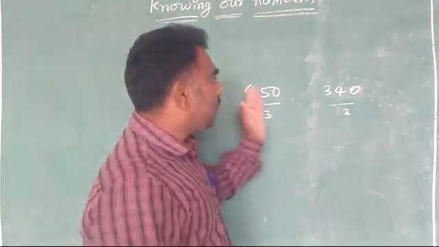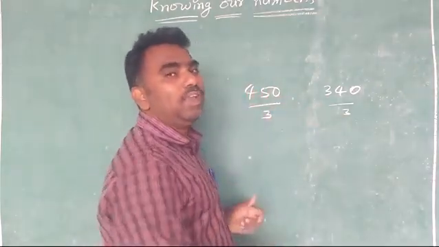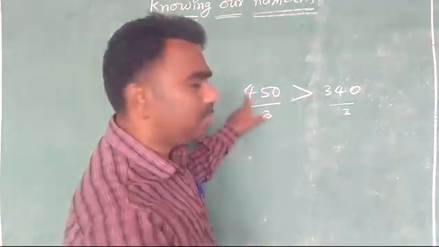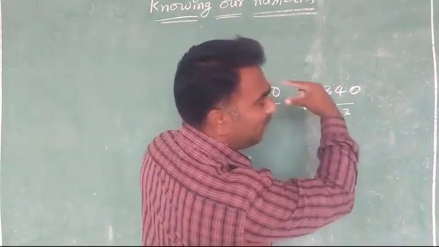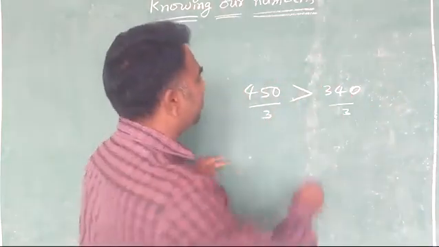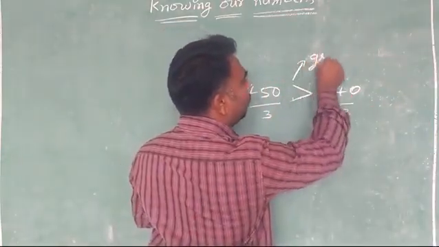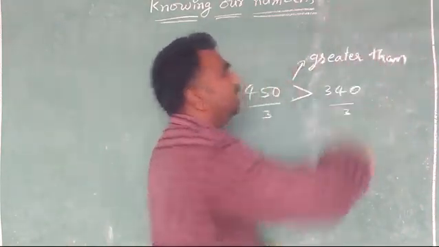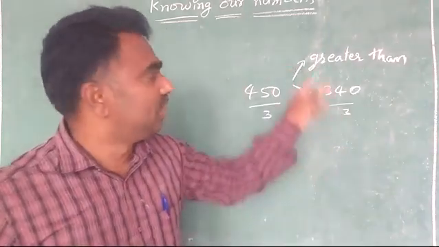And for showing the bigger number, we use a symbol like this. The mouth opens toward the bigger number. What is this symbol called? Greater than. This is comparing the numbers.